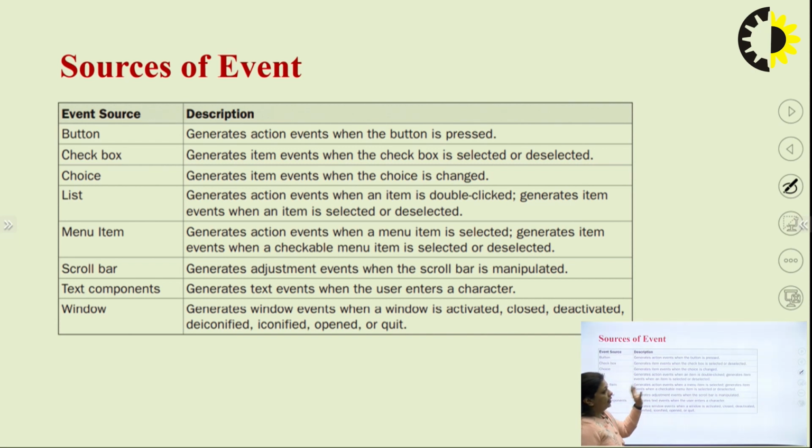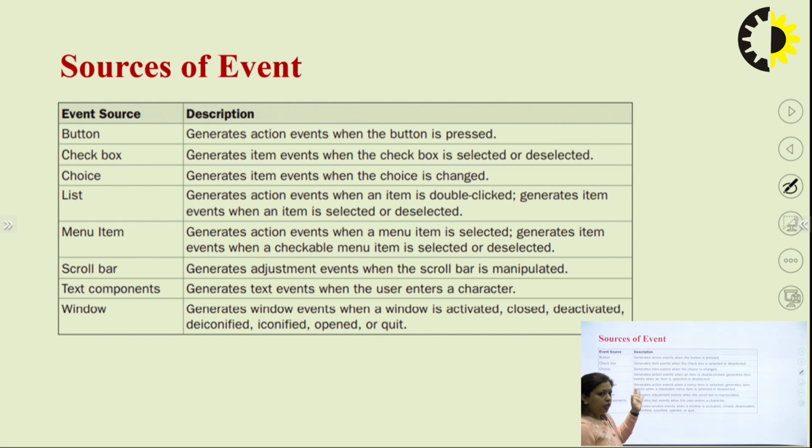Whenever we do so, an event is generated. If we talk about a choice, then a choice is again used to select or change the choice for a particular item. Whenever this is done, an event is generated.